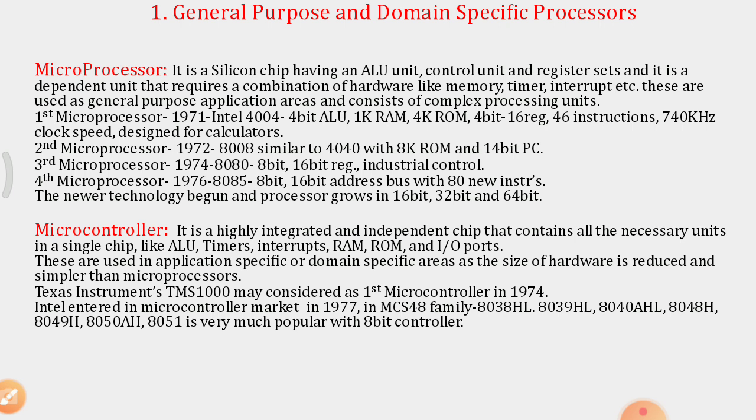So how is it built? It is a highly integrated and independent chip. The microcontroller is an independent chip that contains all the necessary units in a single chip: ALU, timers, interrupts, RAM, ROM, and IO ports are all built into a single chip, called a microcontroller. These are used in application specific or domain specific areas as the size of hardware is very much reduced, and it is simpler than the microprocessors.